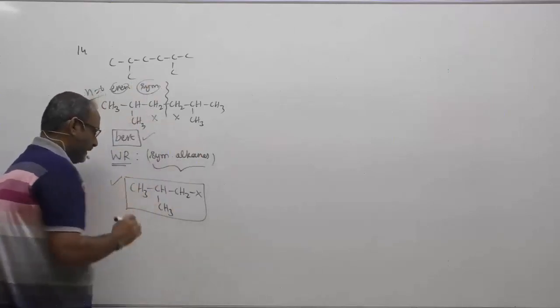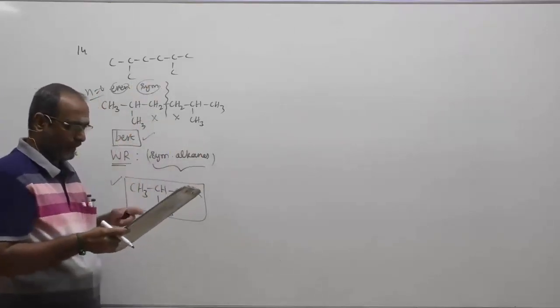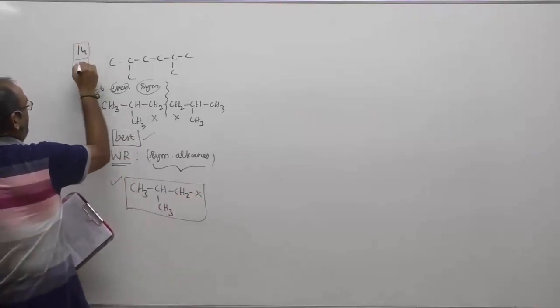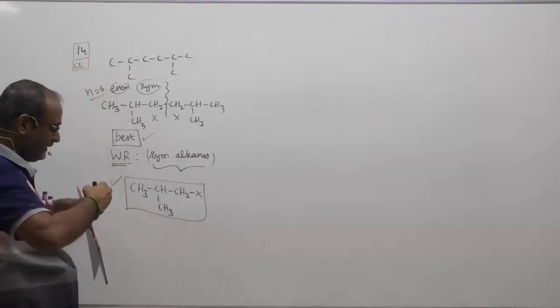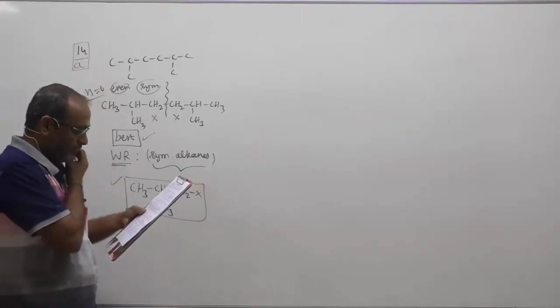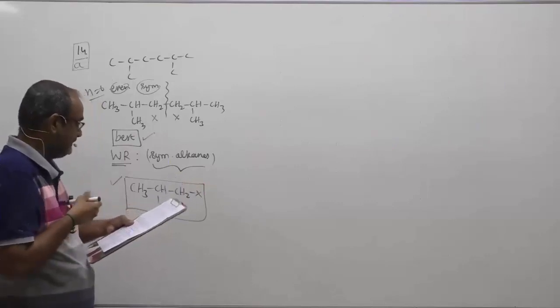And therefore, the best is your isobutyl halide. I need not go with the products obtained by the other combination. Therefore, the correct option for question number 14 will be option A. Option A will be the correct option. That is 3, isobutyl chloride.